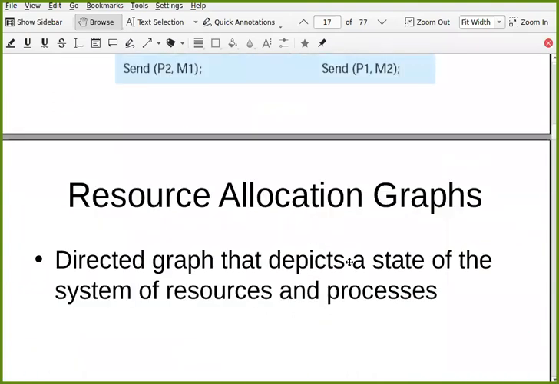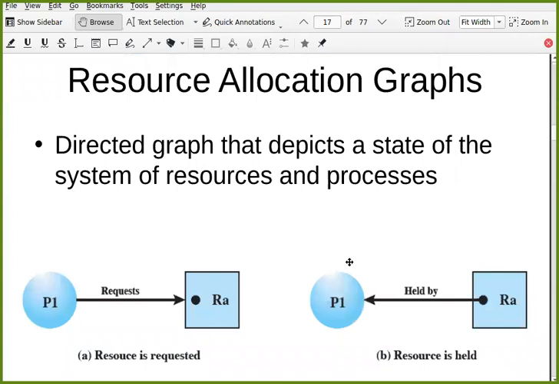Now there is a concept called resource allocation graph. It is a directed graph that depicts the state of the system of resources and processes.